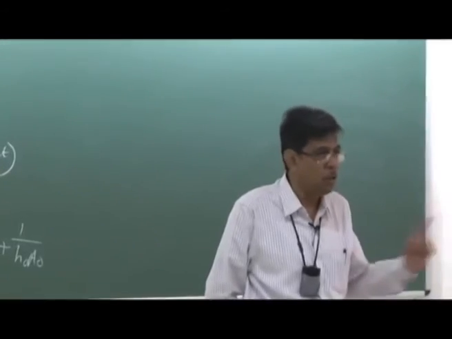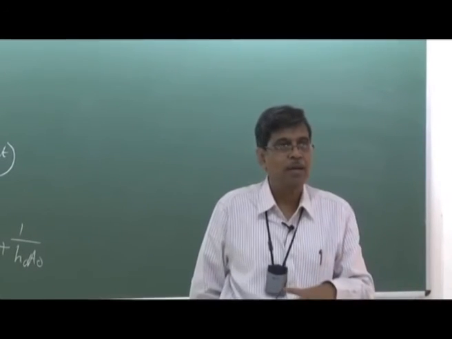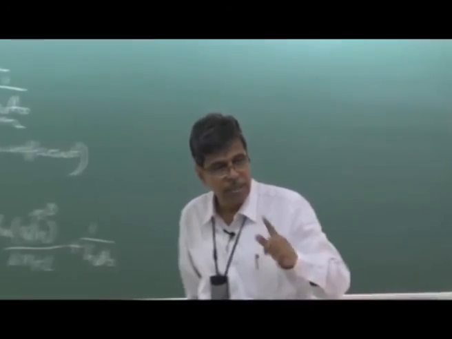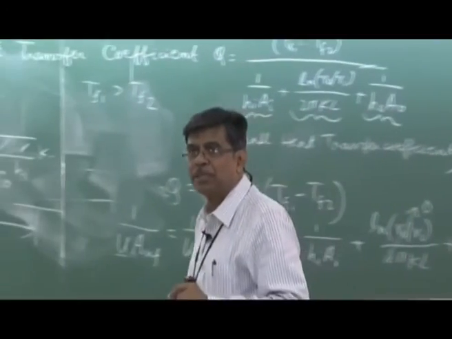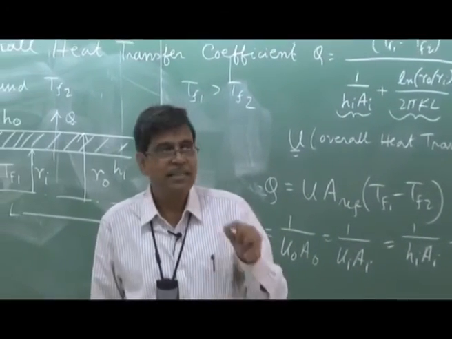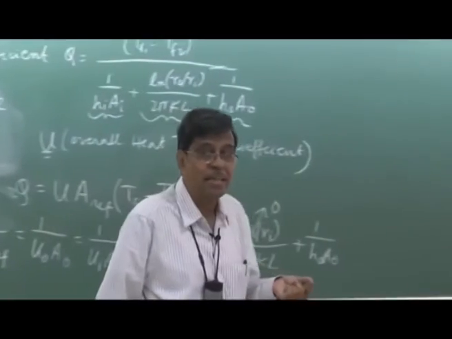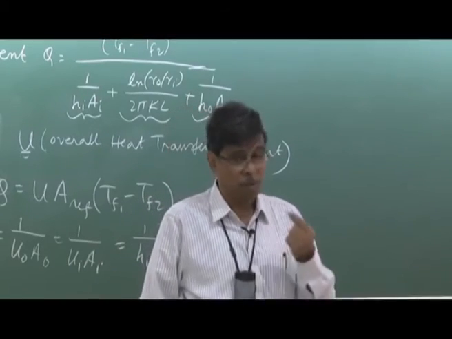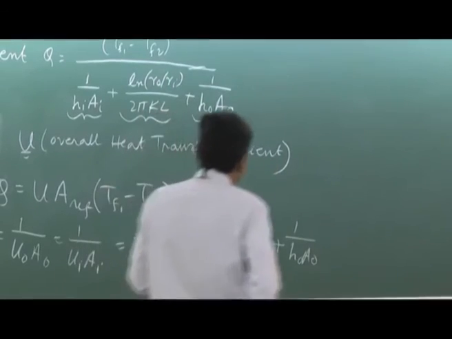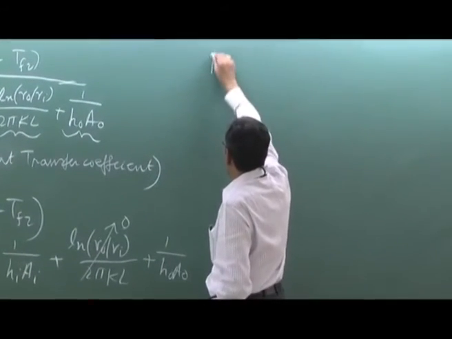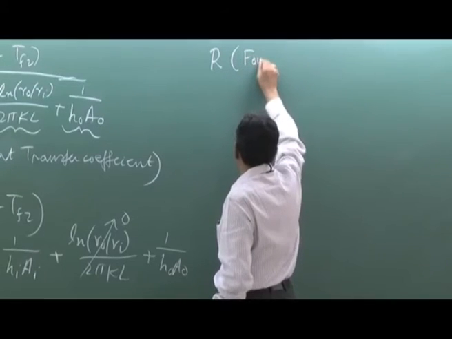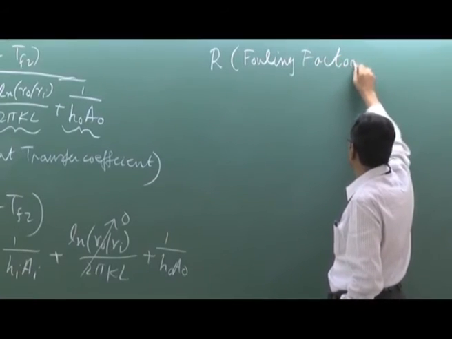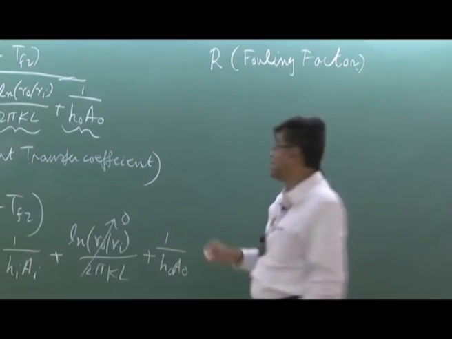These are known as scales, not our geometric or dynamic scales of our theoretical analysis. This scale means a formation of thin coating. The impurities get coated and make a scale formation. And what happens physically, that puts an additional thermal resistance to the heat flow, both inner side and outer side, because of the scale formation due to impurities. And that is expressed by a fouling factor denoted by R. R comes from the resistance. This fouling factor is expressed in terms of a resistance R, and which is defined as,